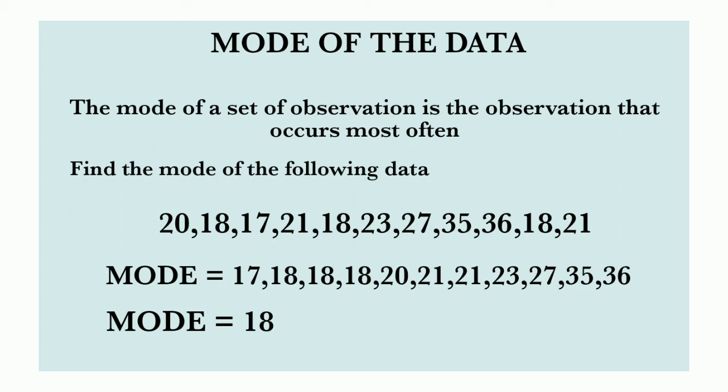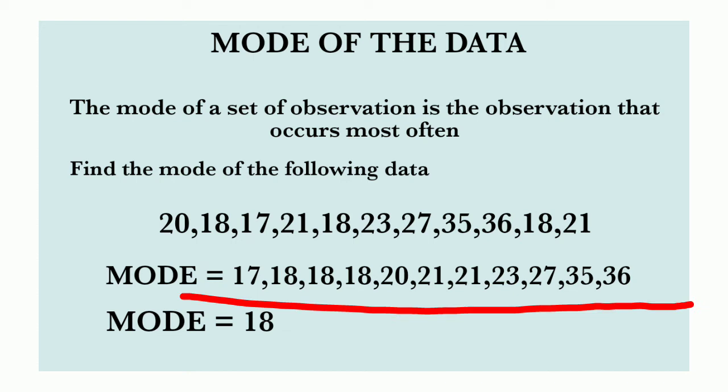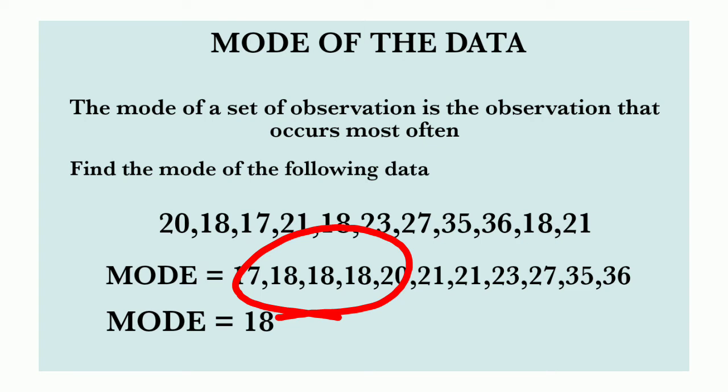Example, find the mode of the following data: 20, 18, 17, 21, 18, 23, 27, 35, 36, 18, 21. So first of all, we have to write the given data in ascending order. So from 17 up to 36, we have the given data. So which one is the more frequent number here? 18, because 18 occurs 3 times. So mode is equal to 18.